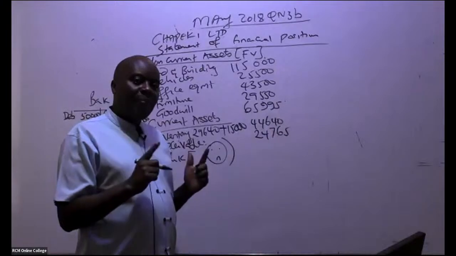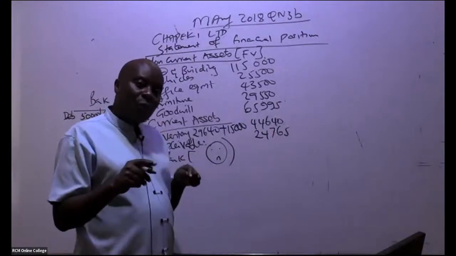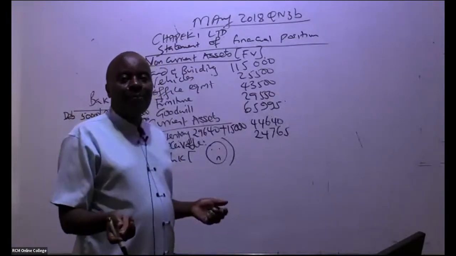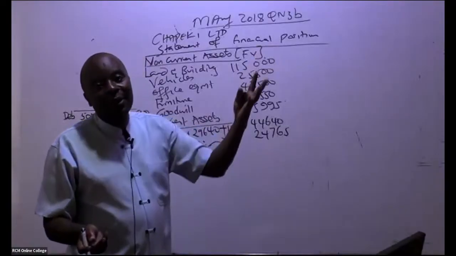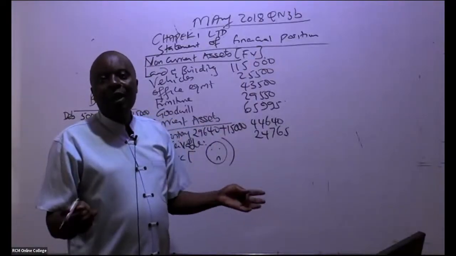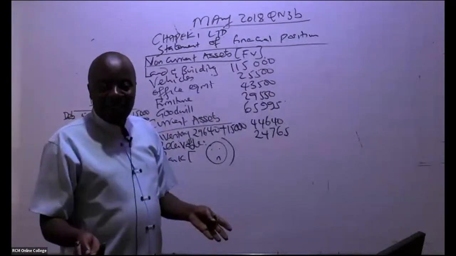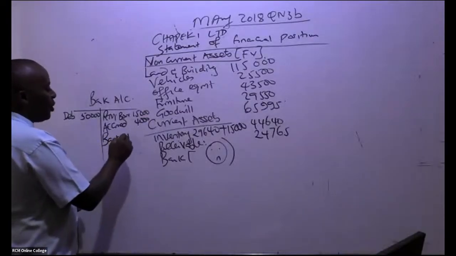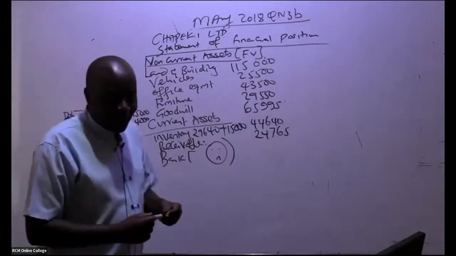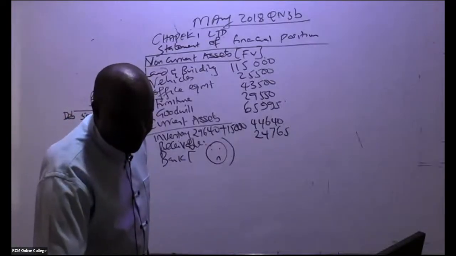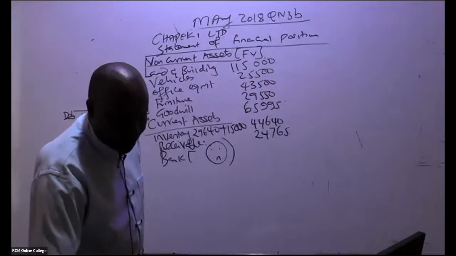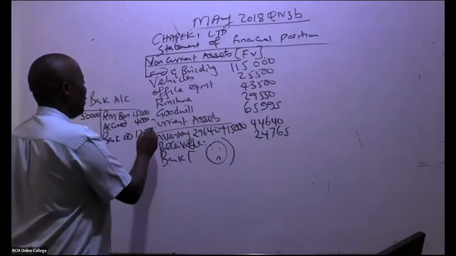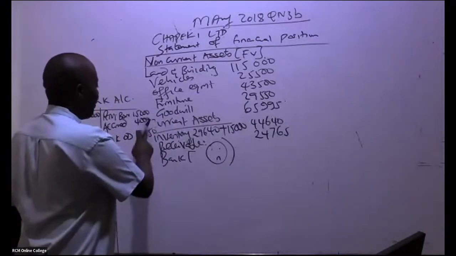If they tell you that there is a bank overdraft, the bank overdraft is a balance brought down, but on the credit side. Once the proceeds come, you don't have to be told that the bank overdraft was paid. That is general knowledge. So we have a bank overdraft of how much? I'm being told 17,550.